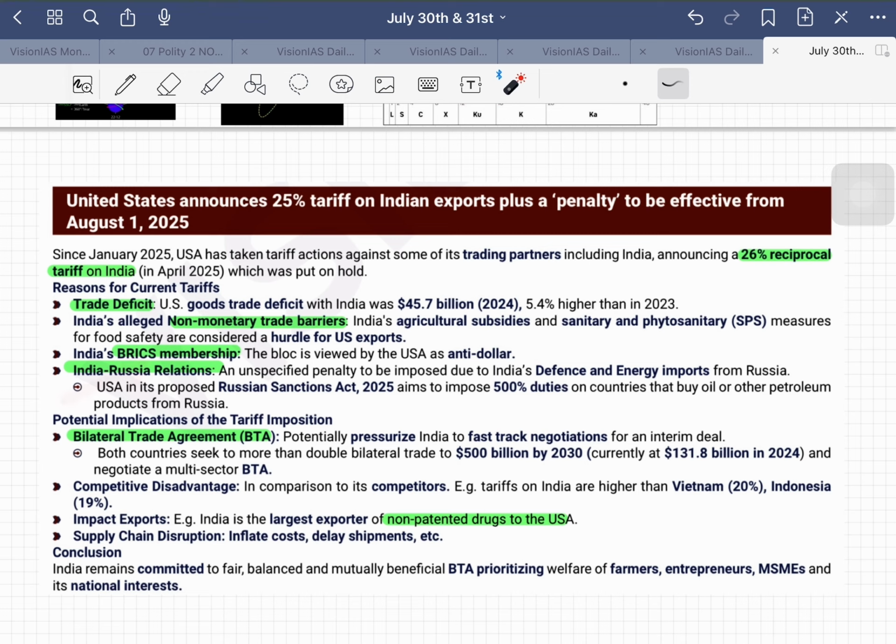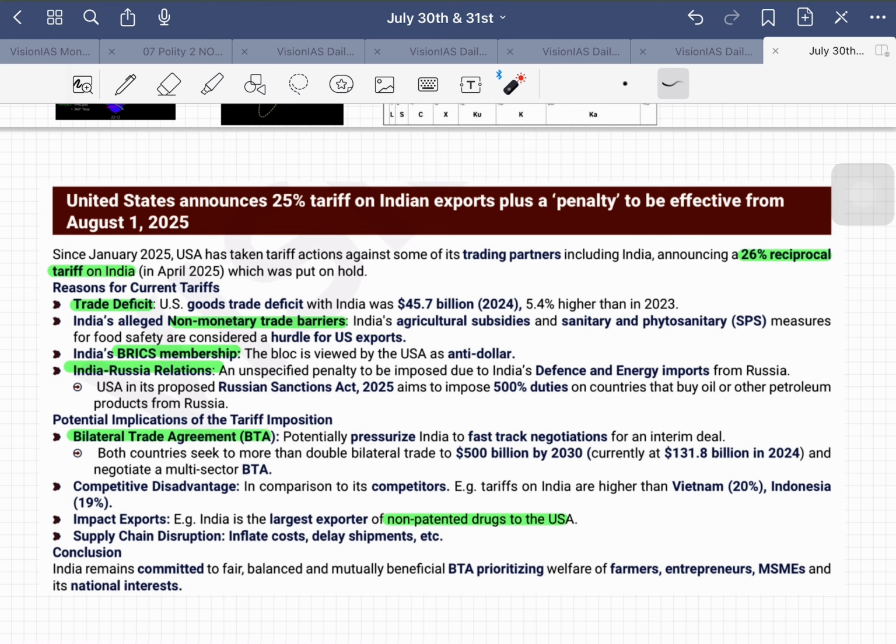And India's BRICS membership, this bloc is nothing but BRICS, is viewed by the US as anti-dollar. Why? Because within this BRICS countries only, mutual agreements are being put in place, de-dollarization we are trying to get, bilateral agreements in their respective currencies also we are trying. So it is actually an anti-dollar thing. That's what USA is looking at. So India is also a member of BRICS. So why do we have to have a trade deficit with India? So that is also another reason for this trade barrier.